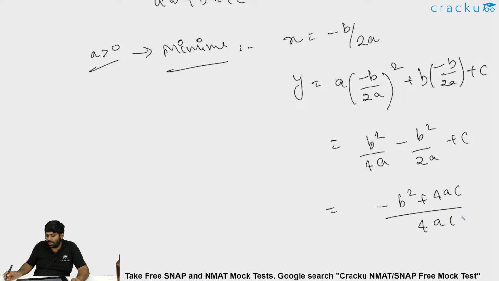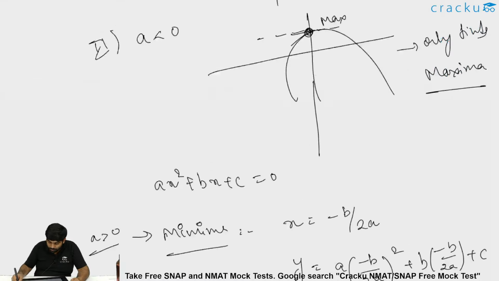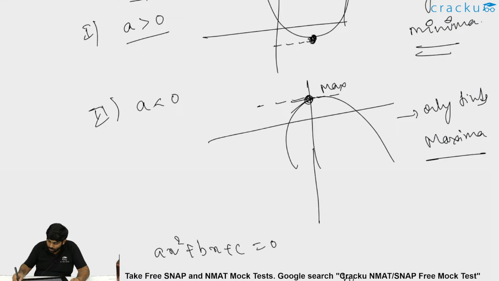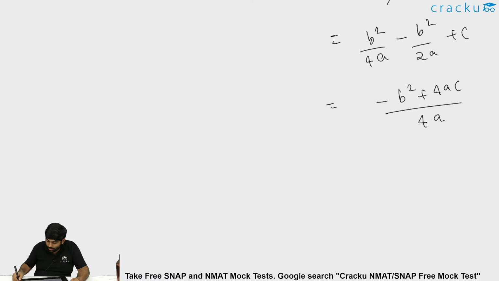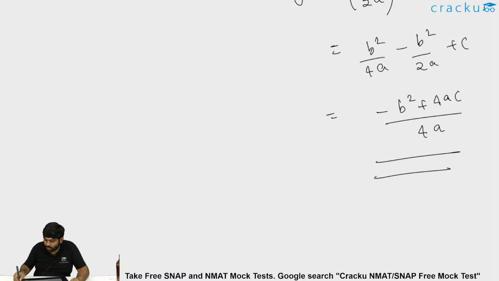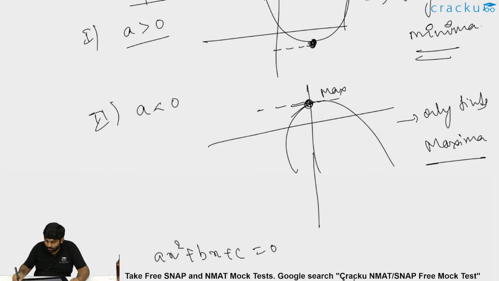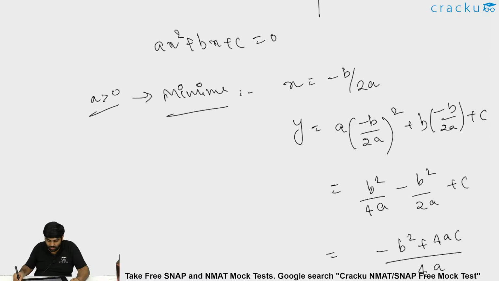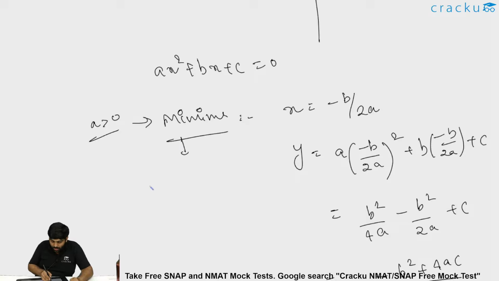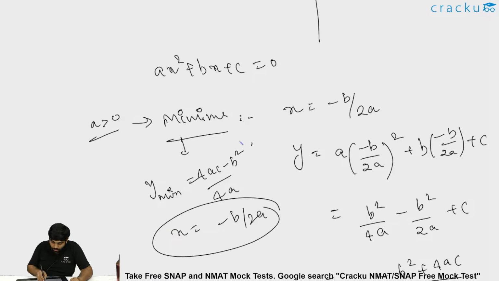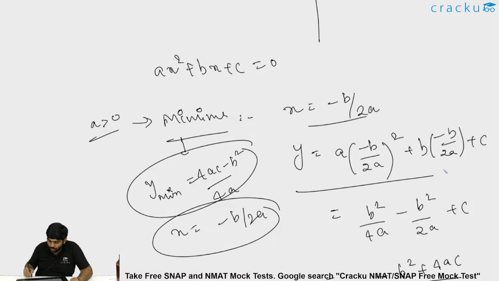That will be the minima, or 4ac minus b square by 4a. You could say y minima is equal to 4ac minus b square by 4a, which occurs at x equal to minus b by 2a.